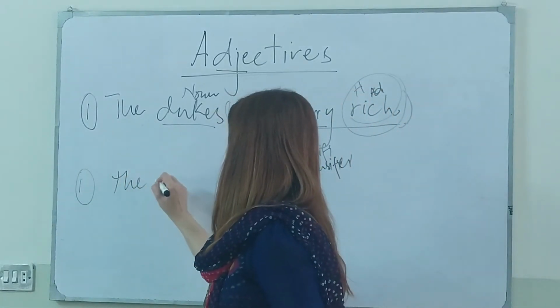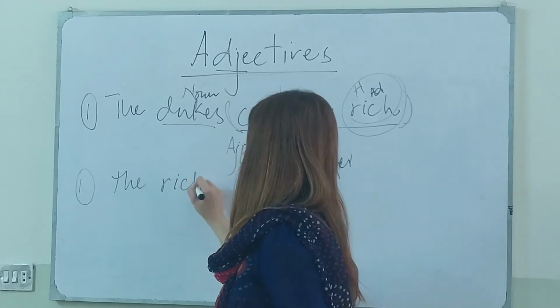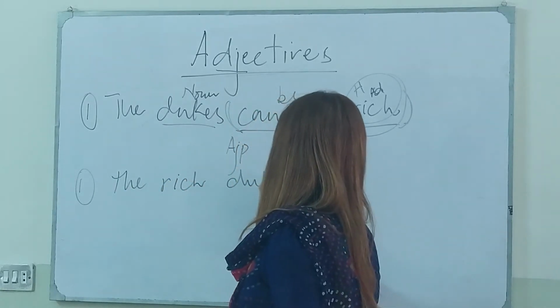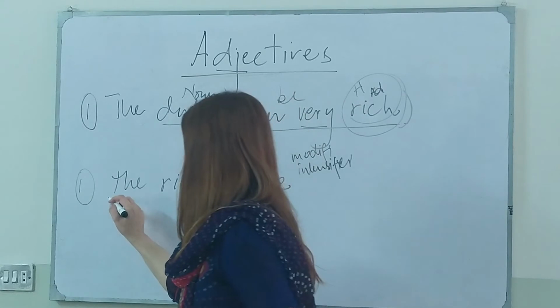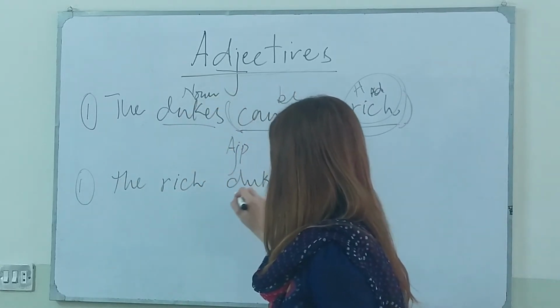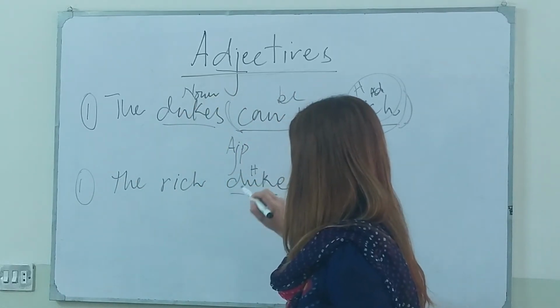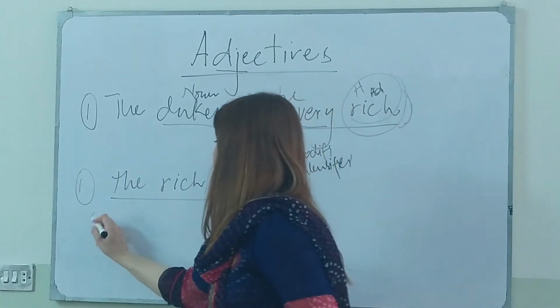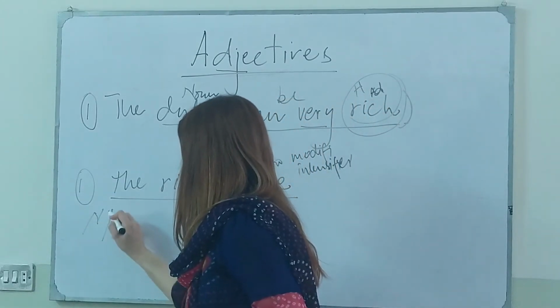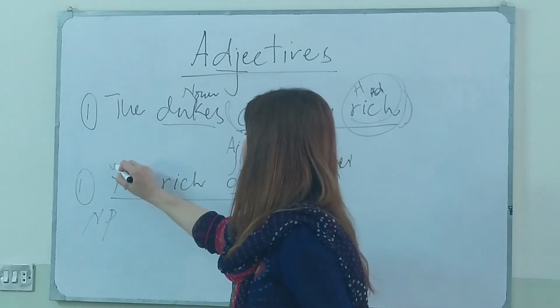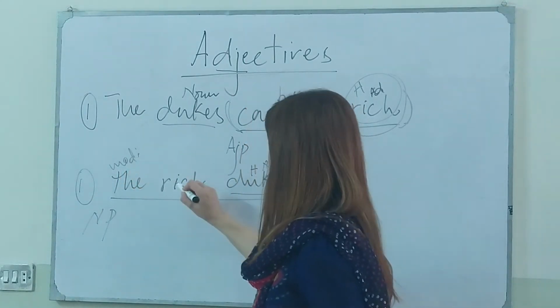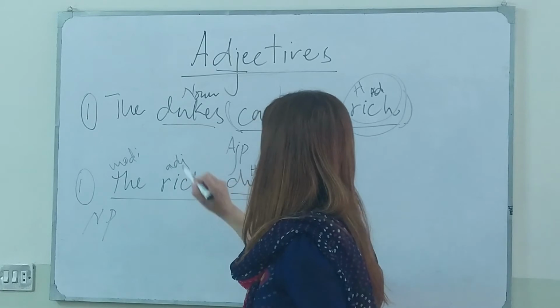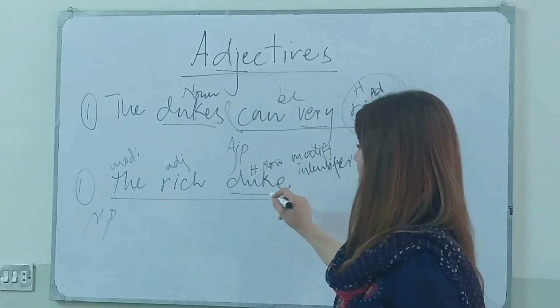The rich duke. Here duke is the head noun. This is basically a noun phrase, that is NP. The is a modifier, rich is adjective, and duke is the head noun.